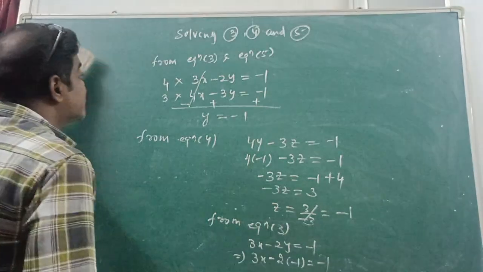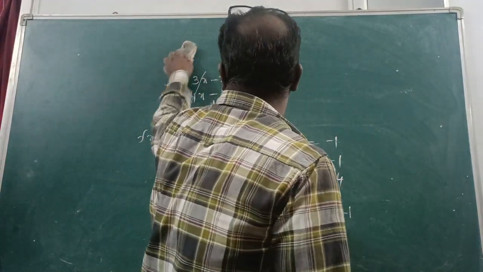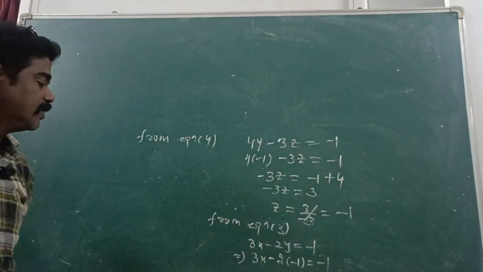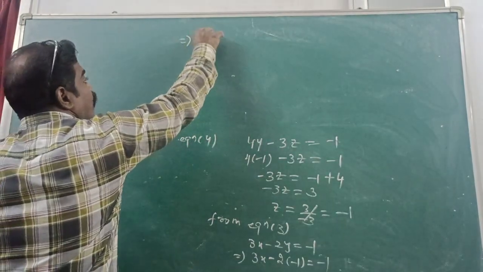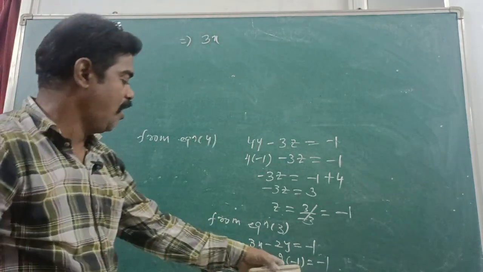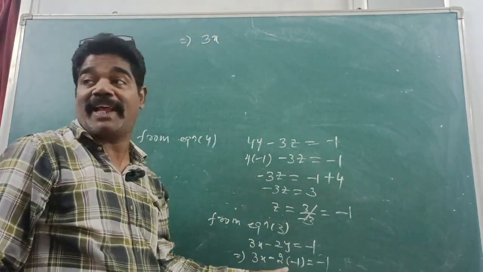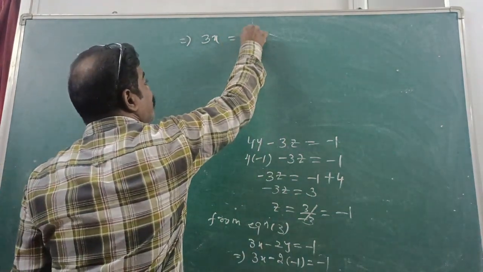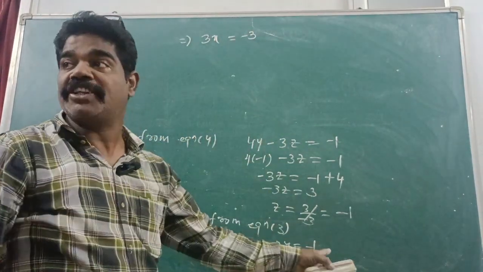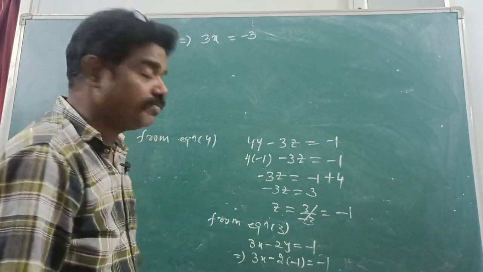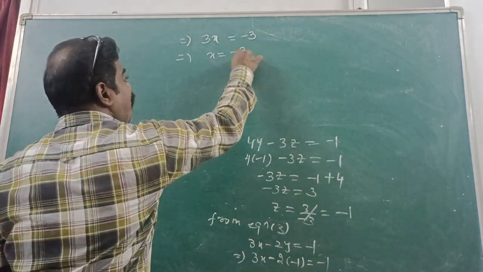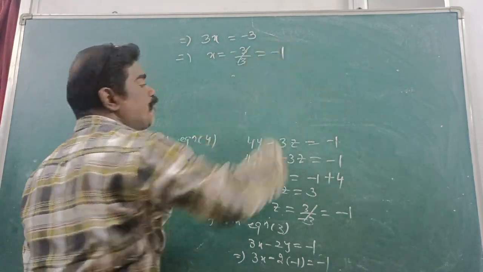So this implies 3x, you have minus minus, what? Plus. You take that to the other side, is equal to what? Minus 3, minus 1, minus 2, minus 3. This implies x is equal to minus 3 by 3 cancel, we got 1.